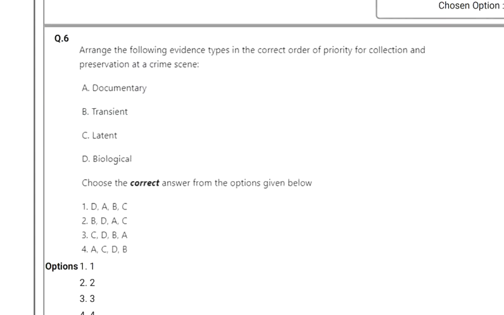Option 3 is correct. Next: arrange the following evidence types in the correct order of priority for collection and preservation at a crime scene. Documentary, transient, latent. Transient evidence is easily degradable, so first we collect transient, next biological, next documentary, and last latent. Because latent evidence needs to be developed, while the remaining three are normal evidences, so we can collect them as they are. Only then do we go for the evidence which needs to be developed. So the order is B, D, A, C. Here option 2 is correct.